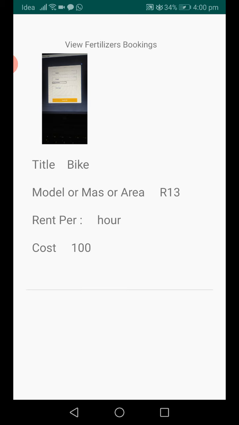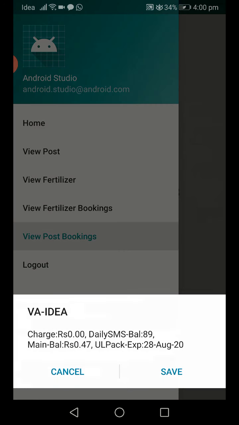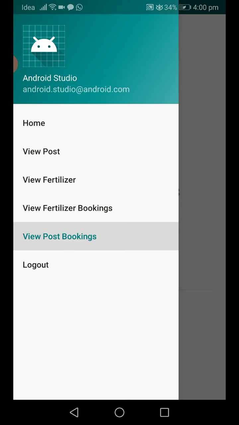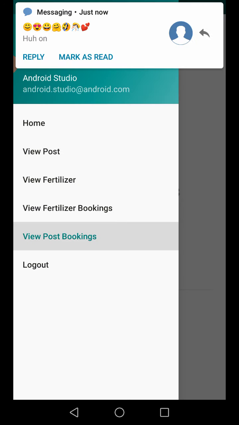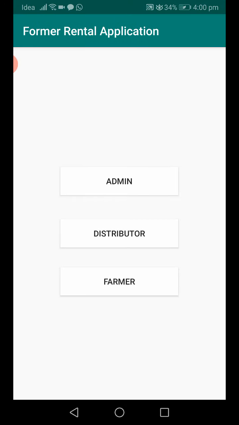Okay, so while paying the amount, after accepting the booking, the farmer will get an email notification saying your product will be delivered on these dates, or these days, and they may get an SMS too. So this application is very useful as a rental application. Thank you.